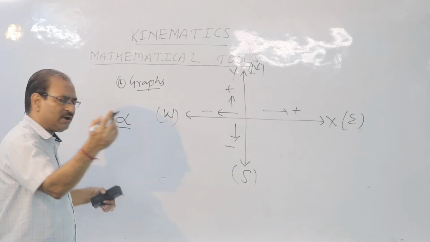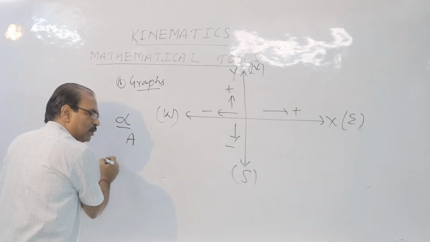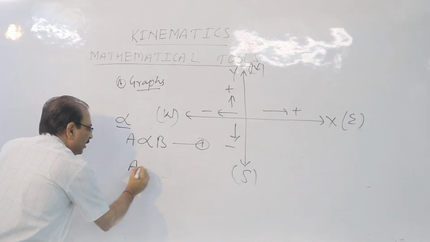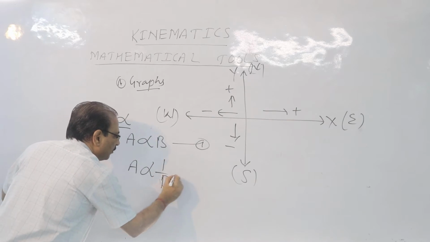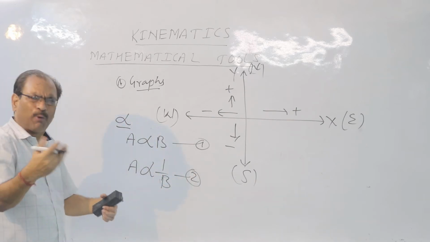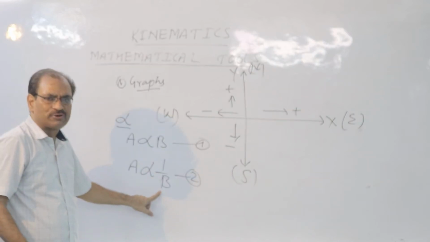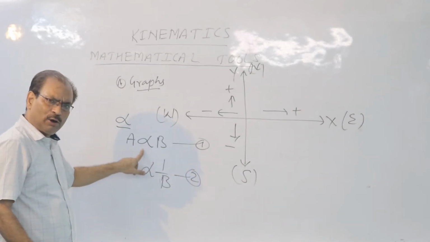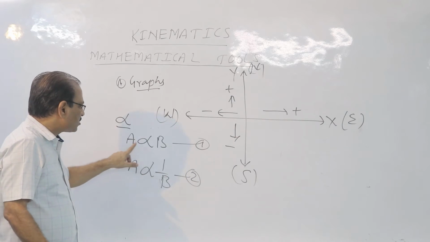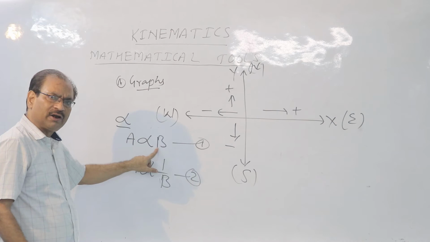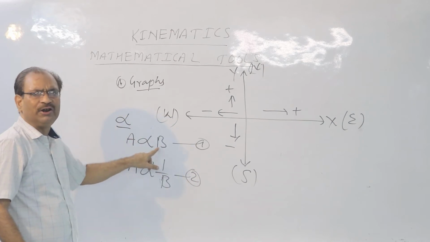There are two possibilities. Number one, a physical quantity A is directly proportional to B. Number two, A is inversely proportional to B. This is popularly called सीधी proportionality and उल्टी proportionality. बच्चों, what is the meaning of this? If A is directly proportional to B, it means if you increase A, B will increase. If you decrease A, B will decrease.